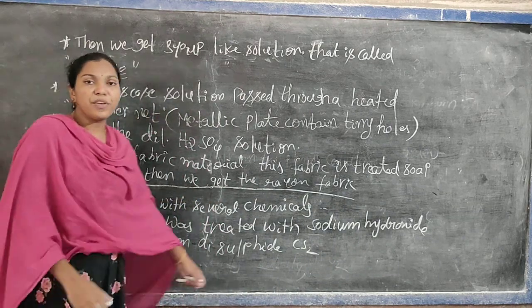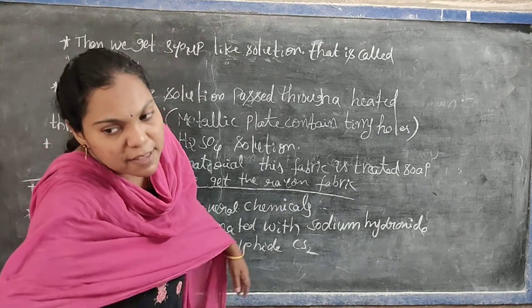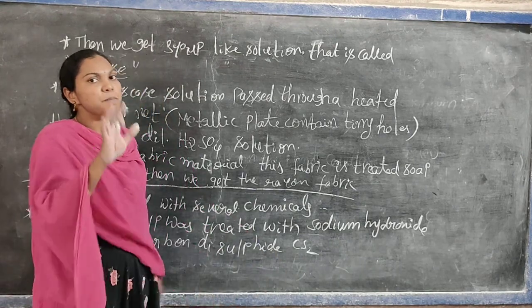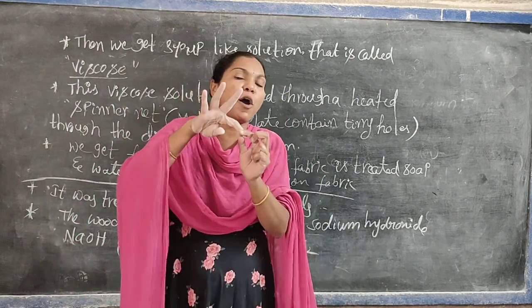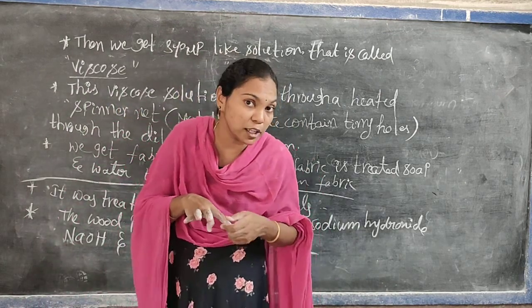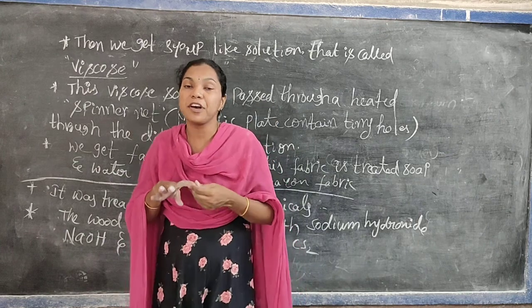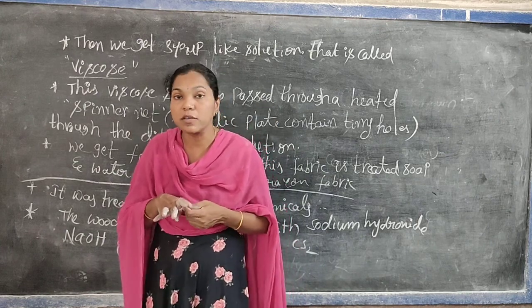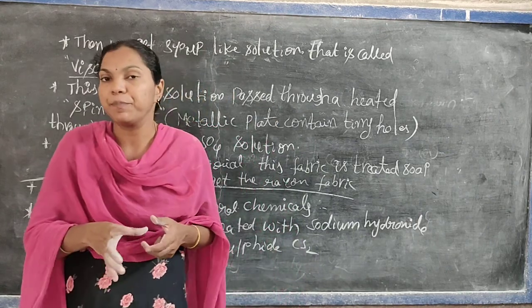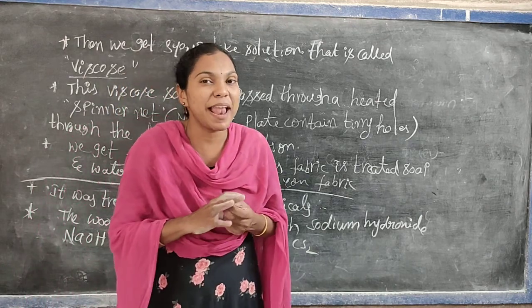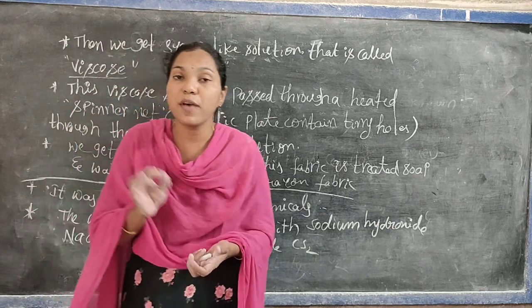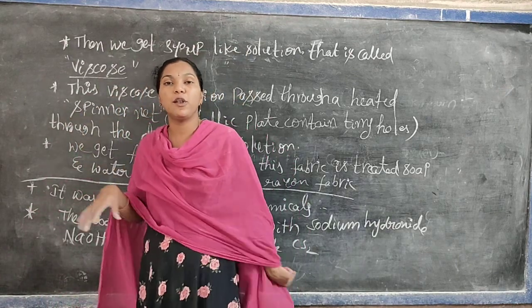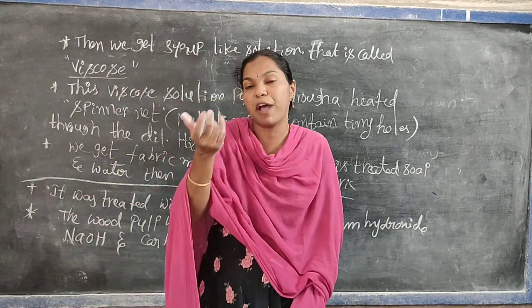So in the preparation of rayon, you must remember just four simple points. First point: rayon is called artificial silk. Actually it was prepared from the plant's cellulose, that is, from the wood pulp. Normally a plant is a natural source, so it is also called a natural fiber.